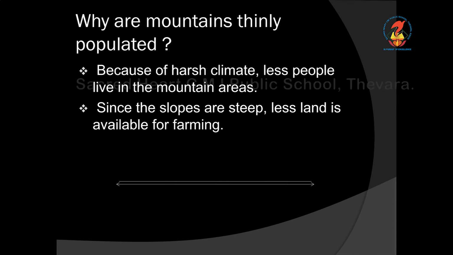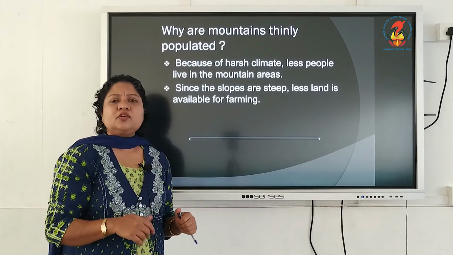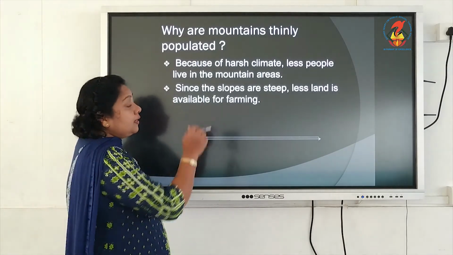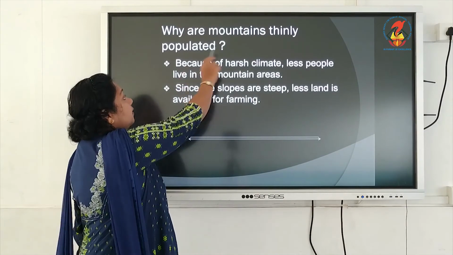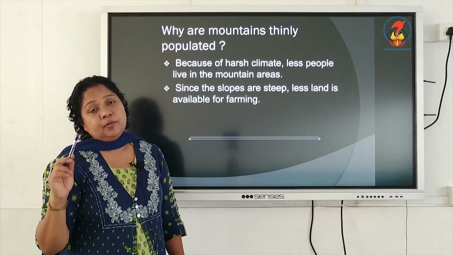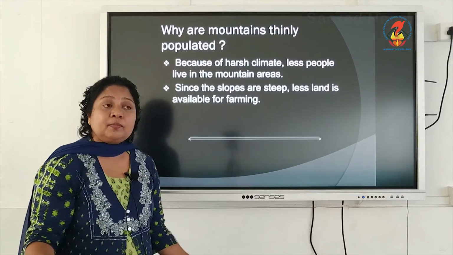Now, we have so many uses of mountains. In spite of all these uses, when we take the population over there, the density of population is very low in mountain areas. Why is the density very low, or why are the mountains thinly populated? Why do we find only a few people living there? Because of the unfavorable conditions.